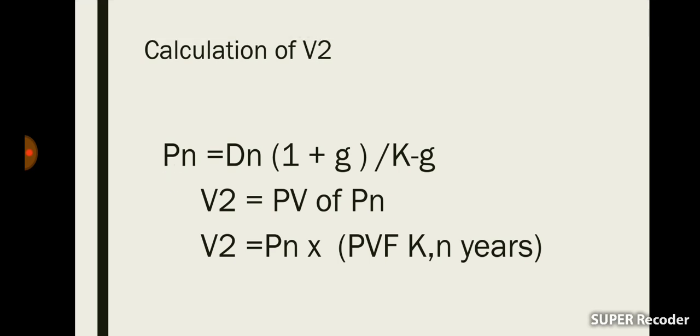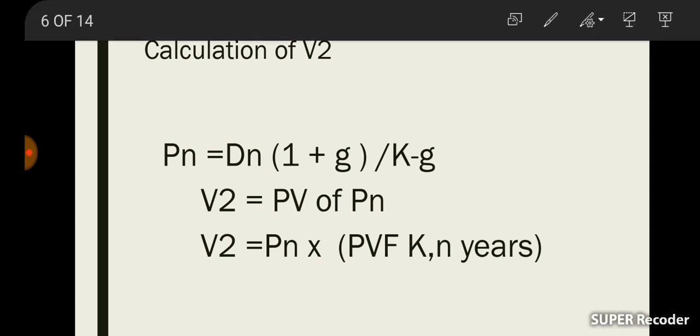Usually we use the constant growth model. By using the constant growth model, we can calculate P0 using the equation P0 is equal to D0 into 1 plus G divided by K minus G. Here we need to calculate Pn instead of P0. So we can apply that equation here for calculating Pn.